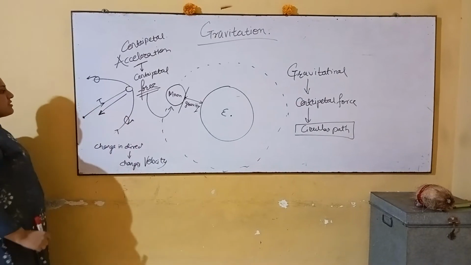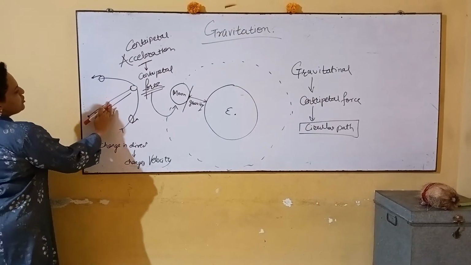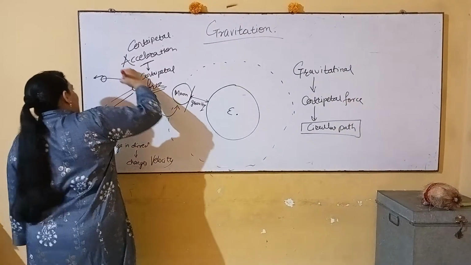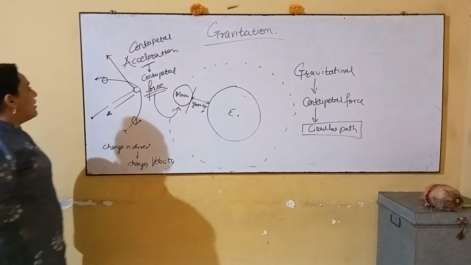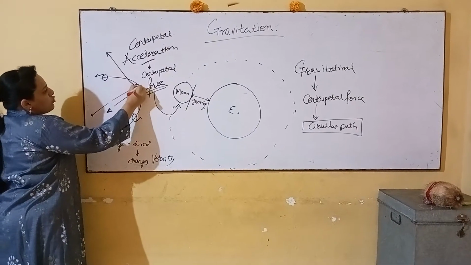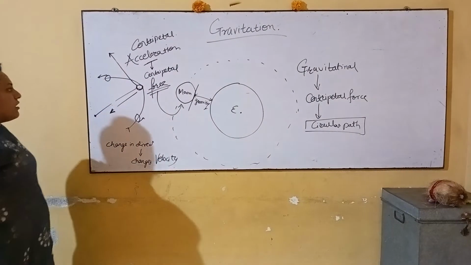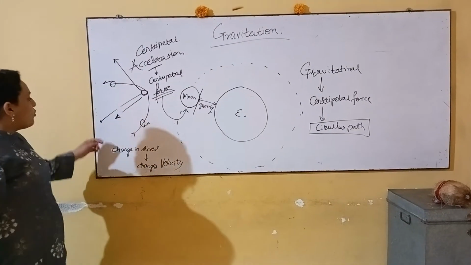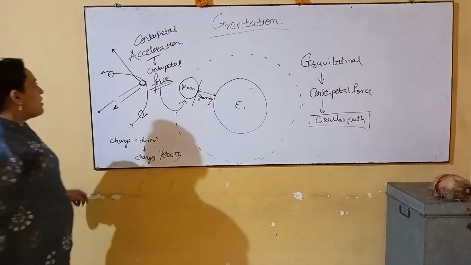Here we notice that if this force of mutual attraction is removed, what will happen? So let us discuss this case. If the string eventually breaks, what will happen? The stone will move along a straight line, and will move outside of the circle along the tangent of the circle, tracing a straight-line path and moving away from the center.